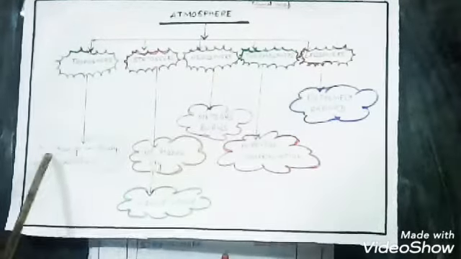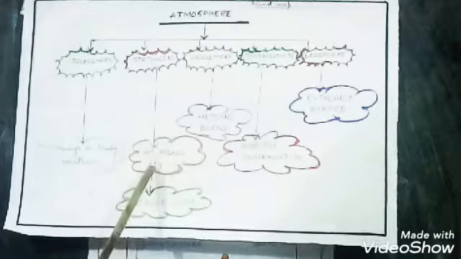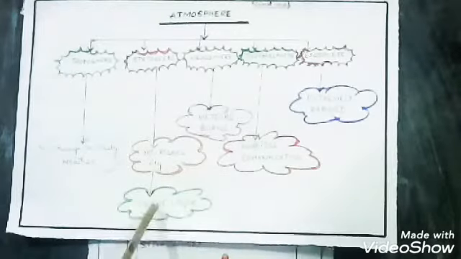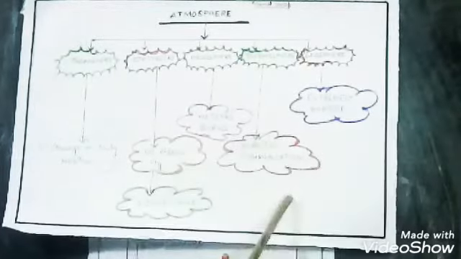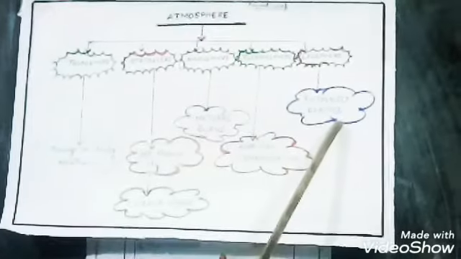In the troposphere, daily weather changes. In the stratosphere, jet planes fly, and the most important layer, the ozone layer, is also found in the stratosphere. In the mesosphere, meteors burn, and the thermosphere is used for wireless communications. The exosphere is the extremely rarefied layer of the atmosphere.